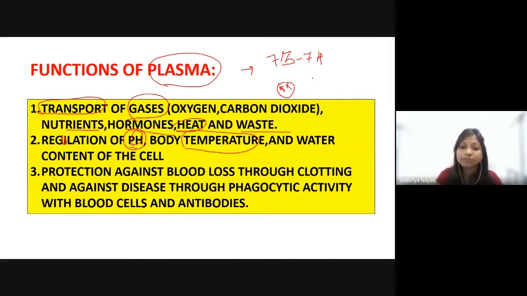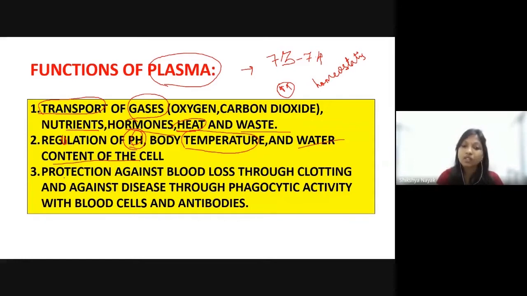We call this homeostasis. In this homeostatic condition, the temperature of our whole body is maintained at around 37 degrees Celsius. And it also regulates the water content of the cell.